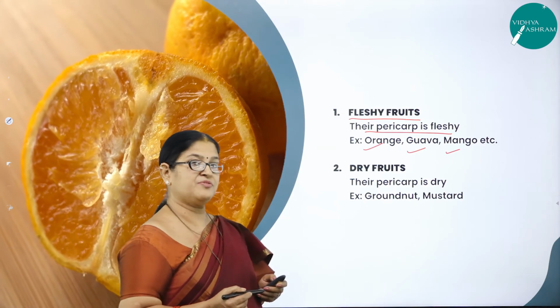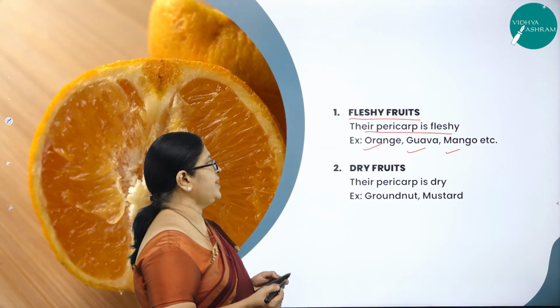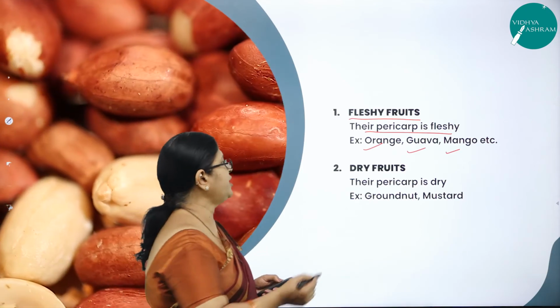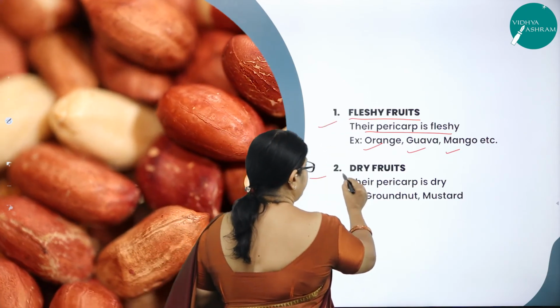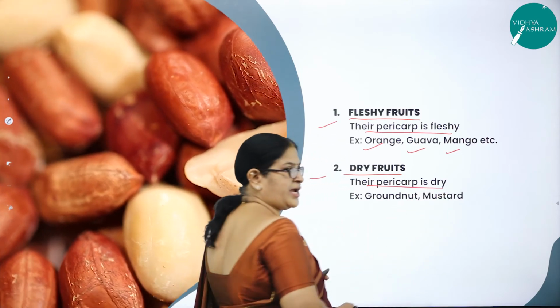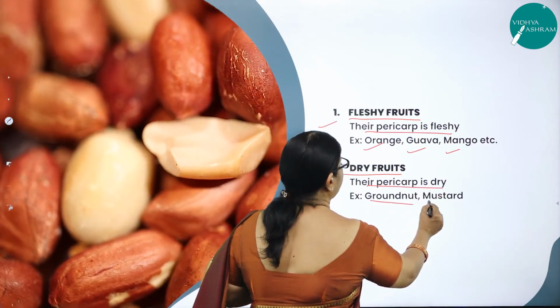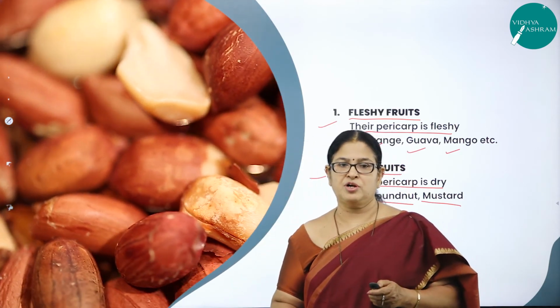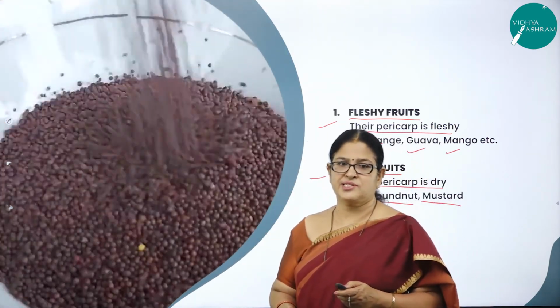Because the pericarp is fleshy and juicy, hence we call them the fleshy fruits. What do you mean by dry fruits? The pericarp is dry. Examples: groundnut and mustard.